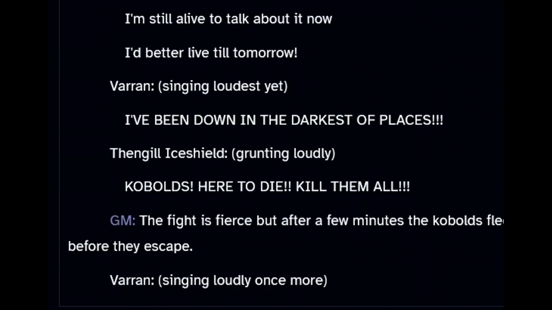He sings louder, and then he finally ends in a deafening crescendo. I've been down to the darkest of places. And Thingol Iceshield joins in, grunting as he is killing kobolds left and right. Kobolds here to die, kill them all.